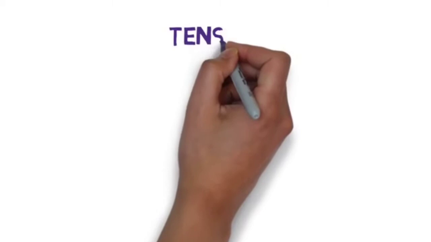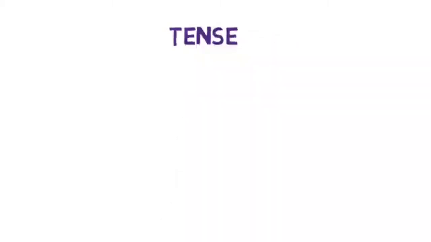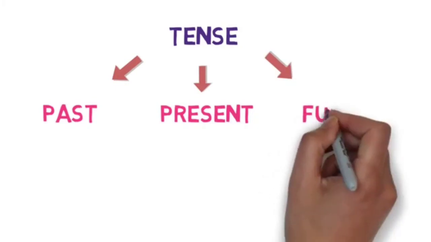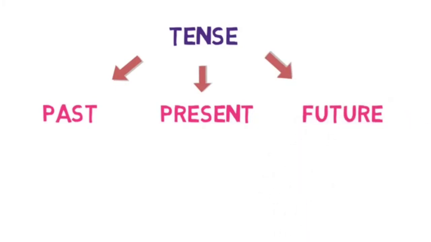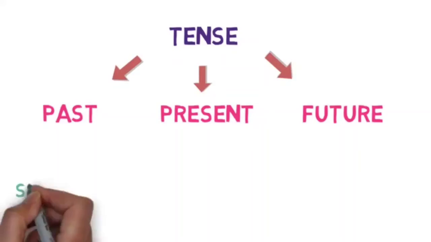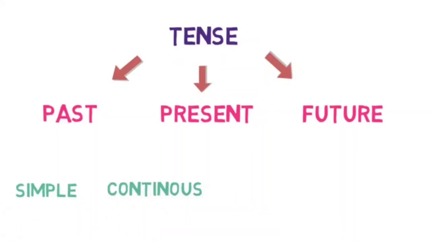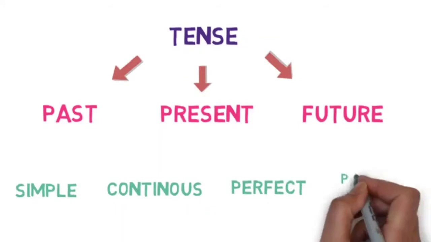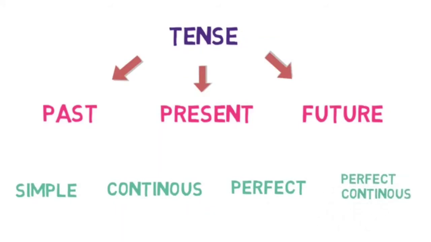Tenses are mainly divided into three types: past tense, present tense and future tense. Now each of these three types has four subtypes. First one is simple, second one is continuous, third one is perfect, fourth one is perfect continuous.